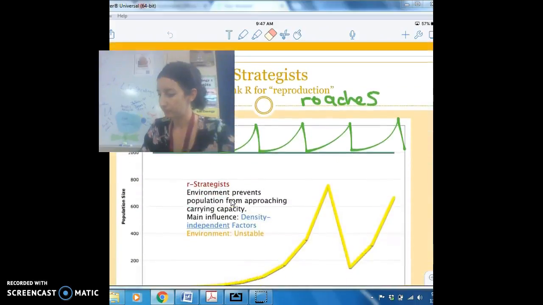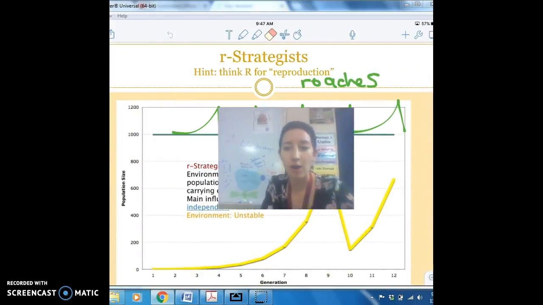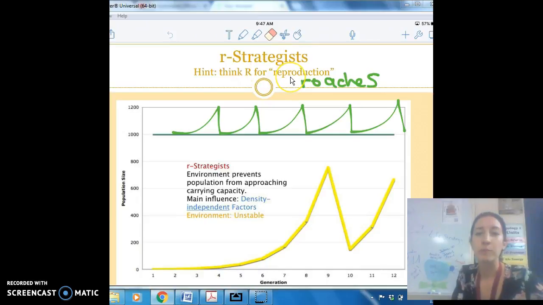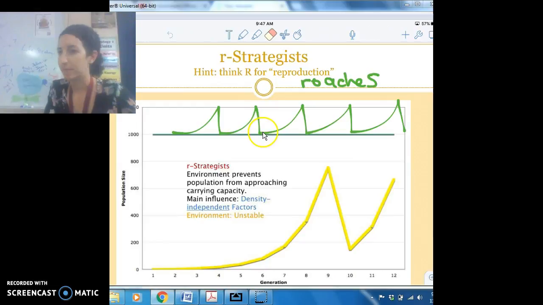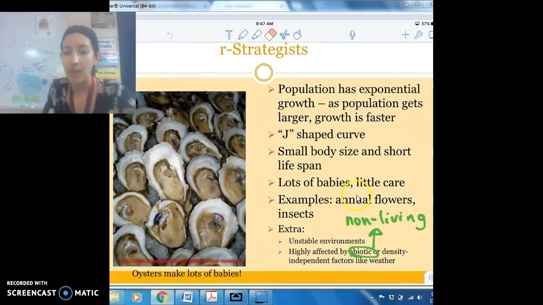Okay, opposite of that are R strategists. Think reproduction. R is for reproduction, and roaches. They grow really fast and then they die off. Here we've got grow fast, and then die. Their main influence is abiotic or non-living things. So what causes them to die off periodically is the weather or water or things like that. This is J-shaped growth.